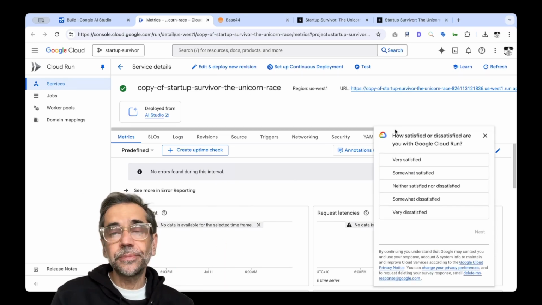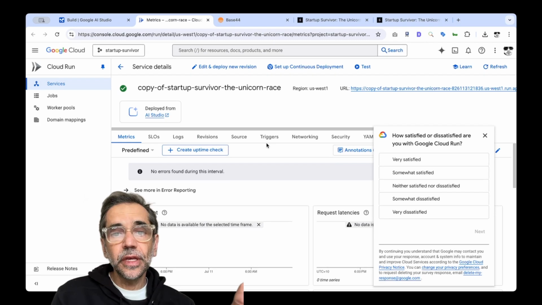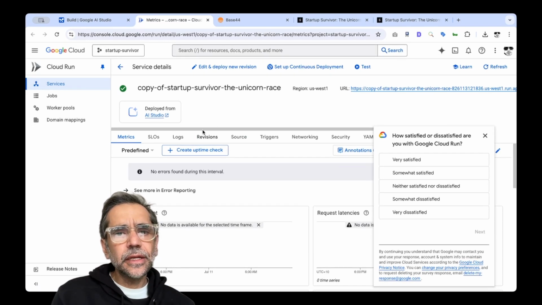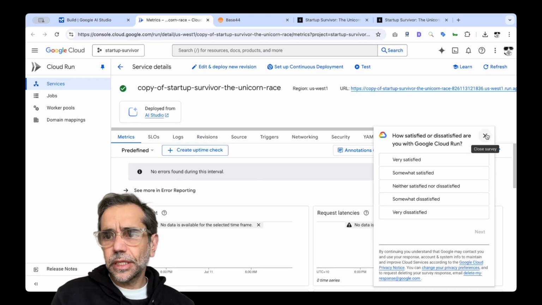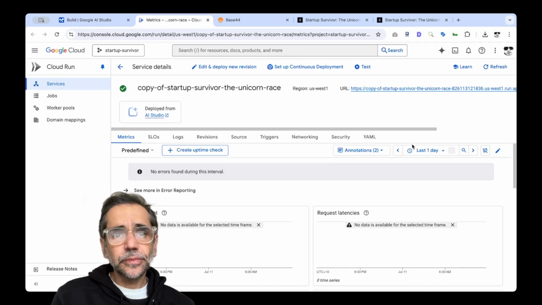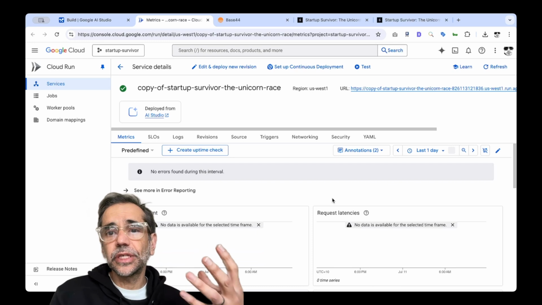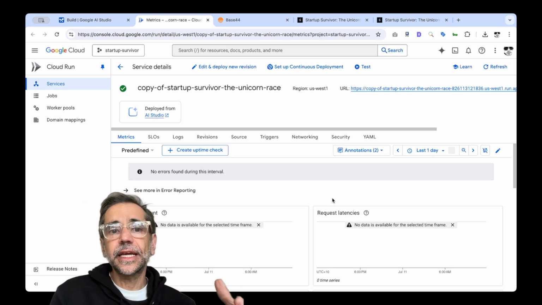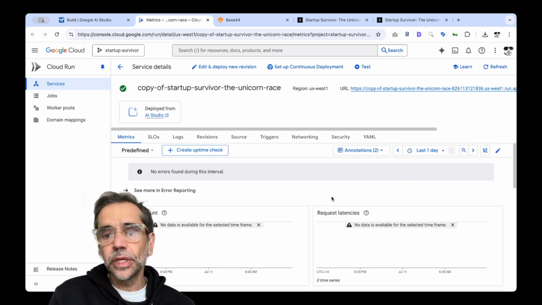I don't want it to go more than X amount of dollars. So I've deployed this in Google AI Studio, and I can actually manage the budget. So I can actually say for this particular service, I want to allocate $5 in total.